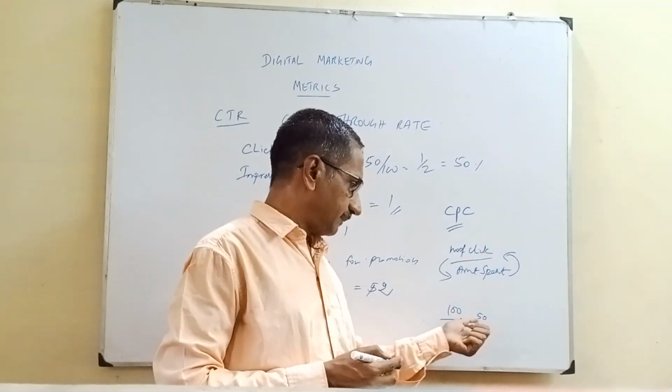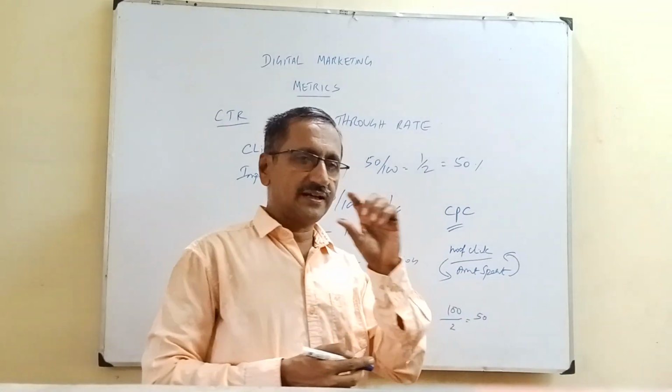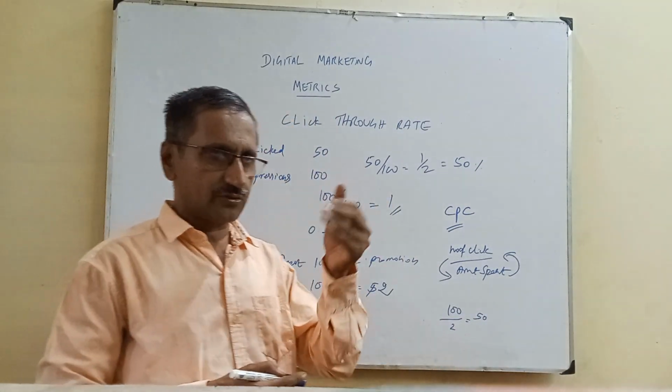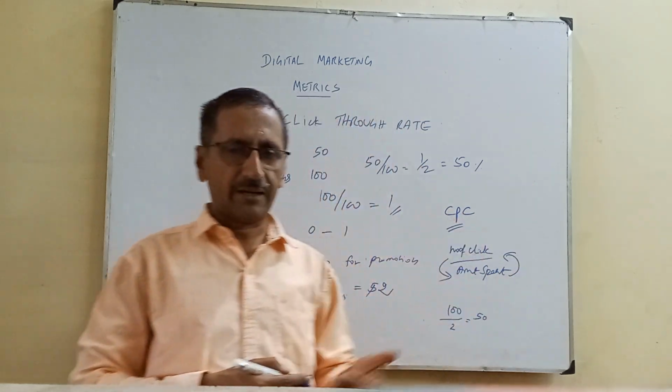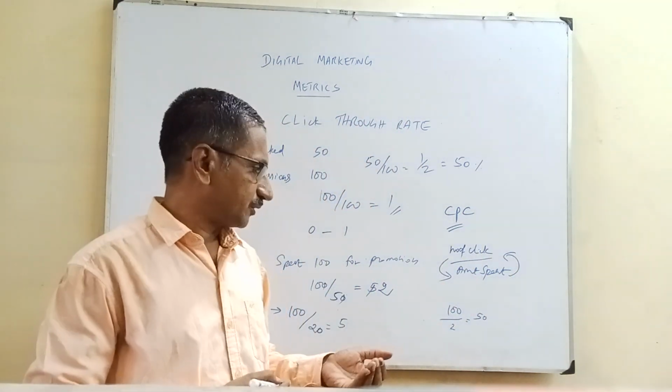Then the cost per click will be 50 rupees. Basically, this cost per click is, of course, the least important parameter.